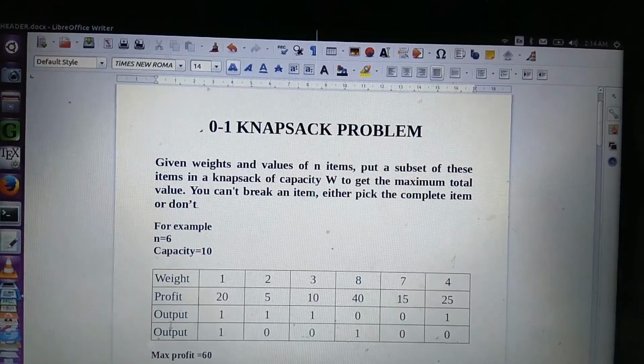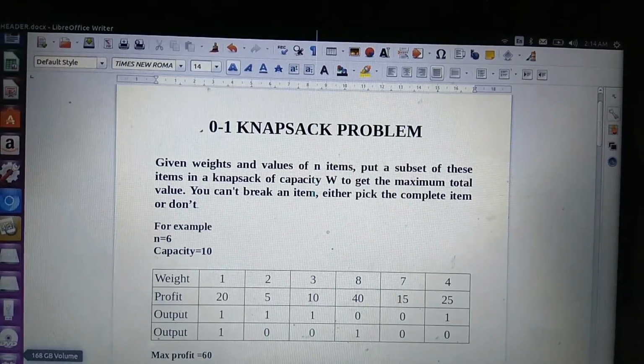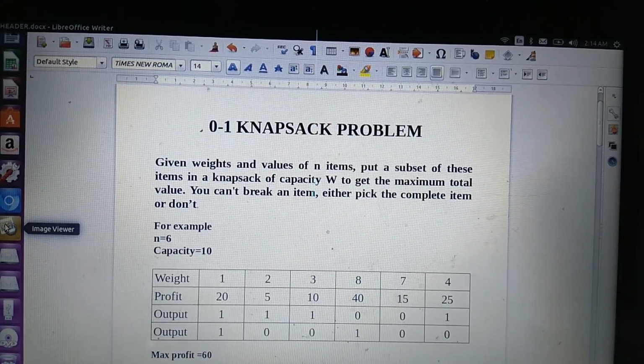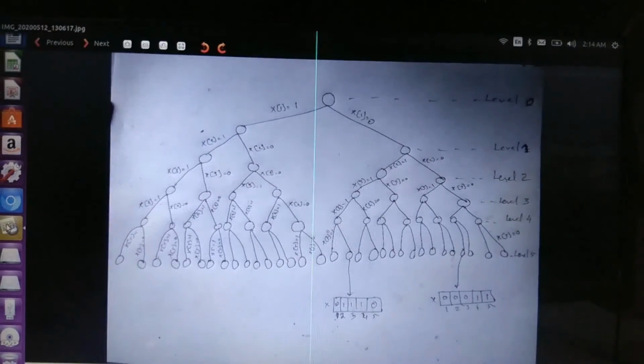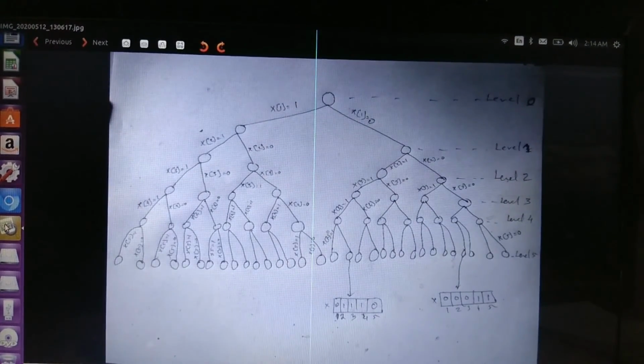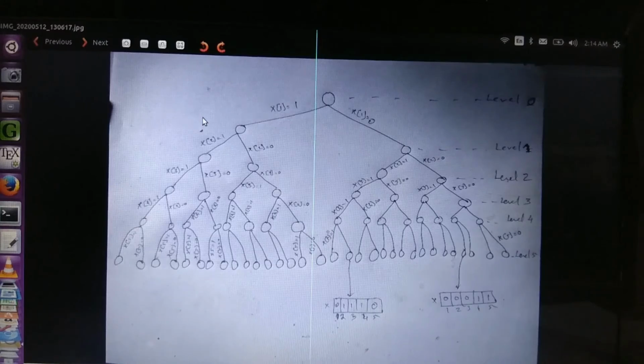Let us see the state space tree of this problem. This is the same as the state space tree of the sum of subset problem. In both problems, you are trying to generate a subset with an item or without an item. Here the left subtree is formed by including the first item, and you are constructing the right subtree without including the first item.